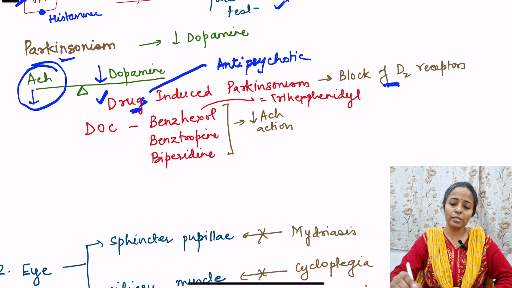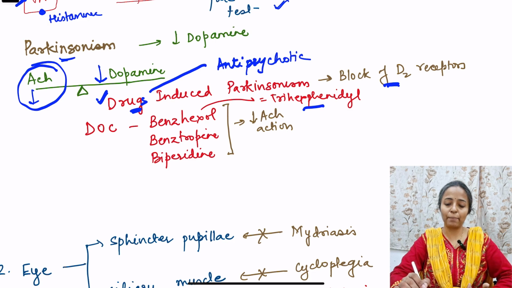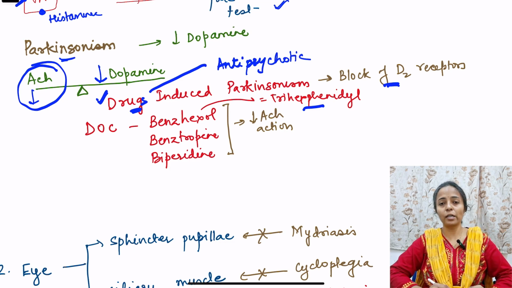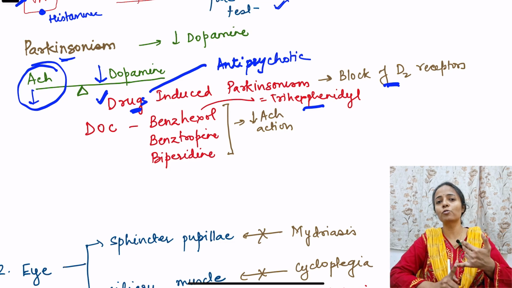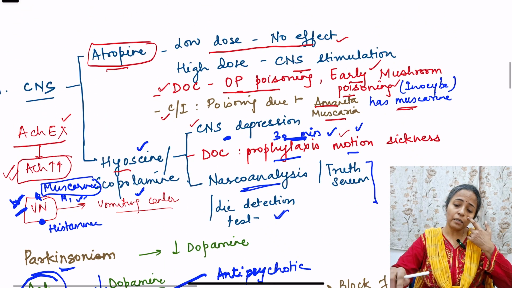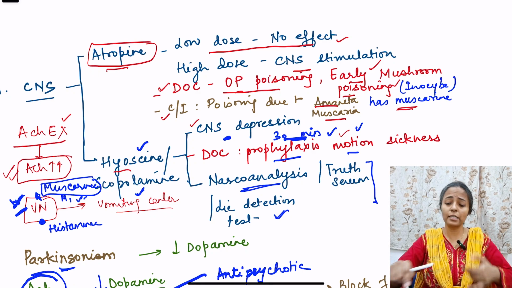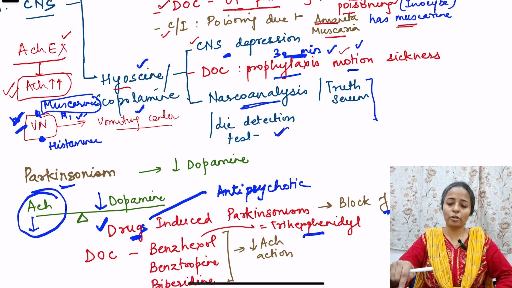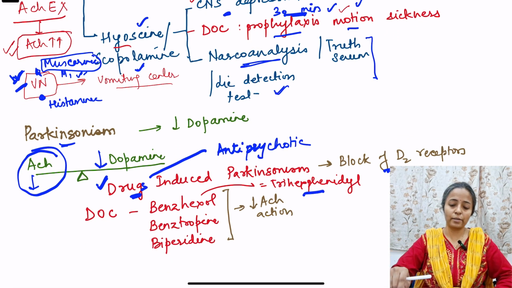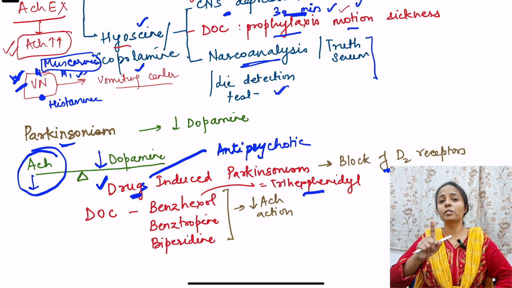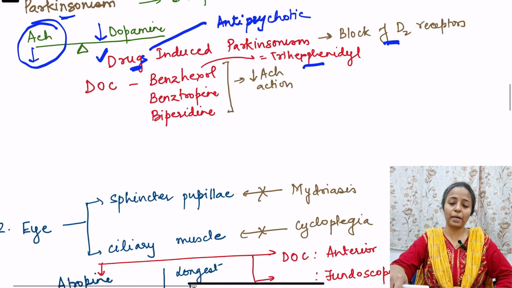So what are the drugs of choice? Benzhexol, which is also known as trihexyphenidyl, benztropine, piperidine. Okay, so these are the drugs. So that was all about the CNS. What are the things we studied? Atropine, drug of choice for OP poisoning, drug of choice for early mushroom poisoning. Then hyoscine we saw, drug of choice for prophylaxis of motion sickness, and it is also used for narco analysis or truth serum. Then these anticholinergics are drug of choice for drug-induced Parkinsonism.